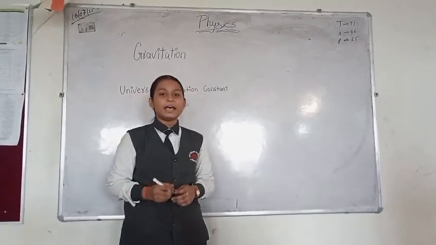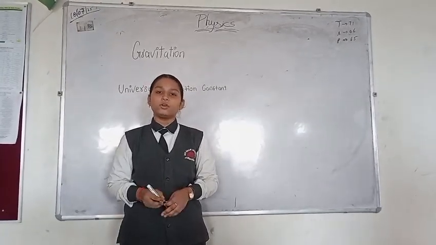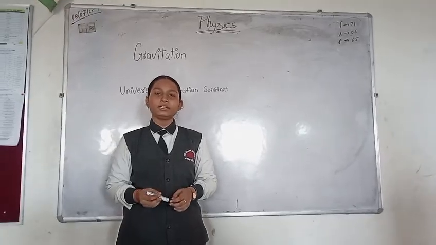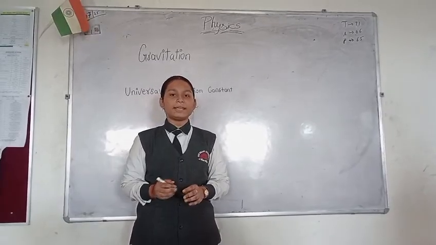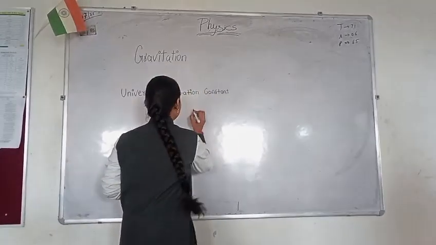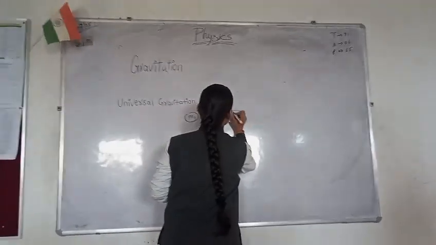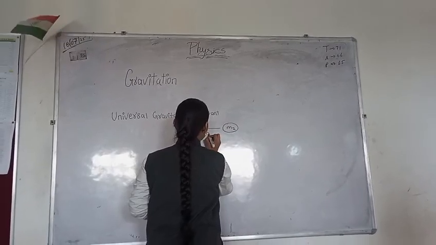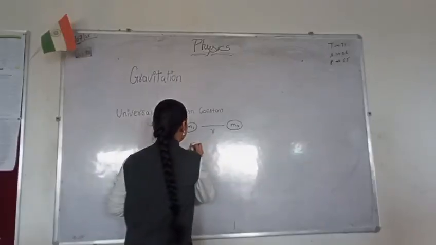It states that every body in this universe attracts every other body with some force which is directly proportional to the product of their masses and inversely proportional to the square of the distance between them. Suppose we have two objects A and B having masses m1 and m2, and the distance between these two objects is r. Let us consider the force of attraction between these two objects as F.